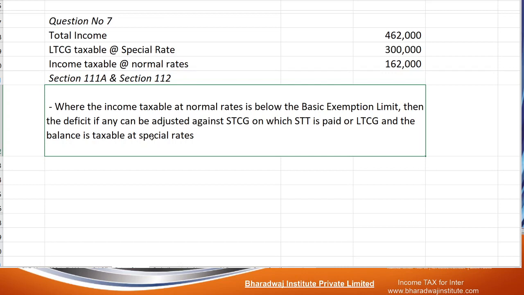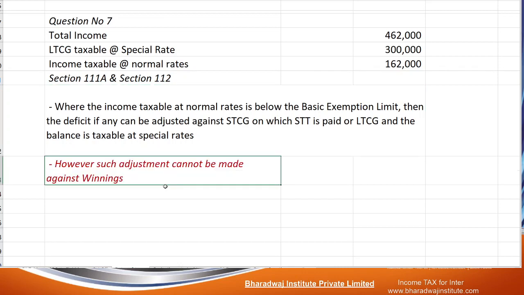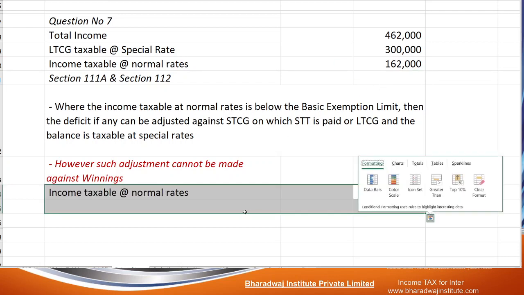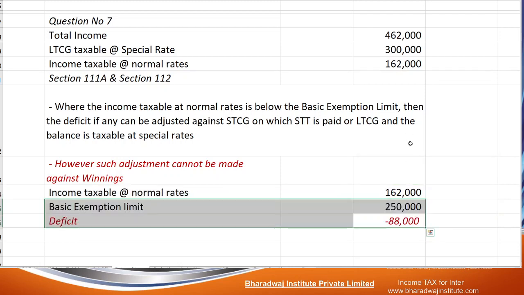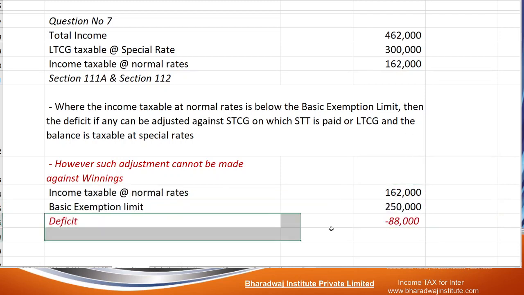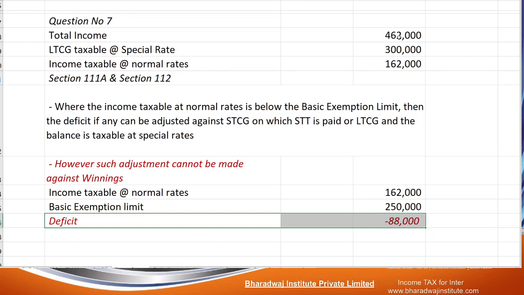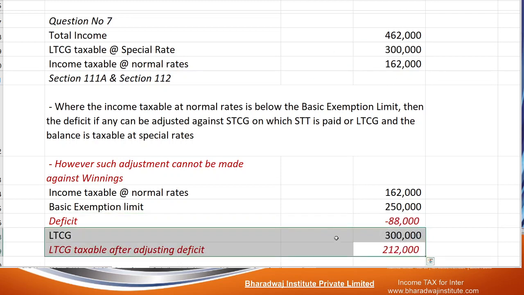Please read this. Where the taxable income at normal rate is below the exemption limit, then the deficit can be adjusted against STCG on which STT paid and LTCG on which STT paid, and the balance is only taxable at special rate. And please remember, this is not adjustable against winnings. So 2,50,000 is the exemption available, whereas income is only 1,62,000, the balance 88,000 can be adjusted against 3 lakhs.